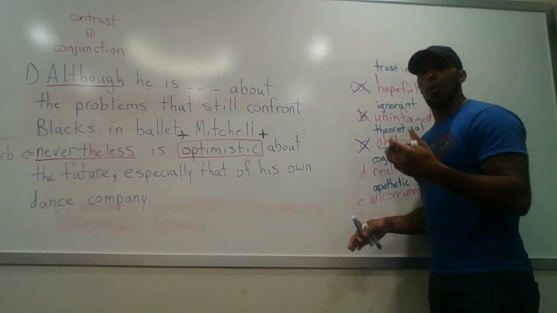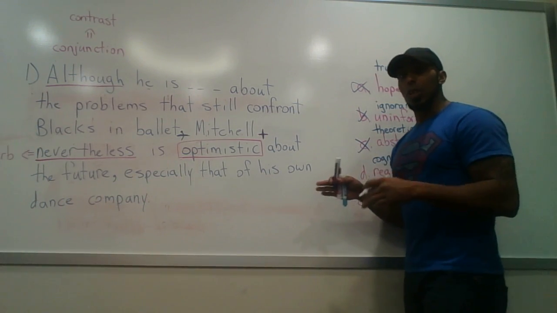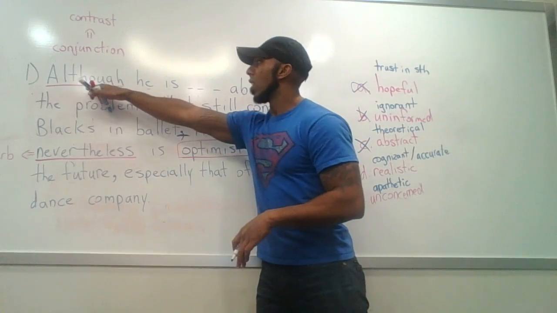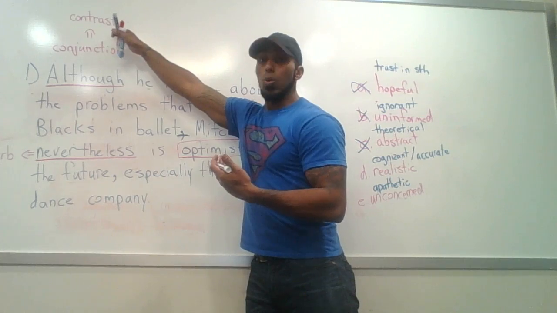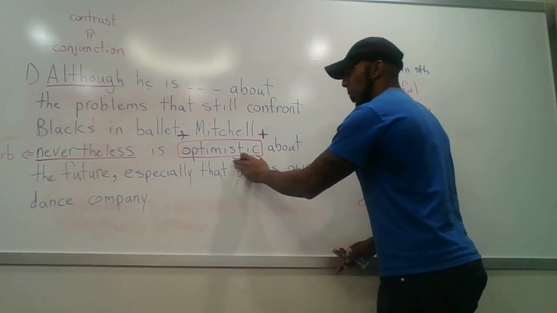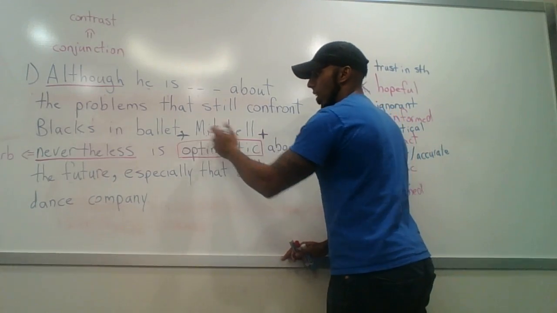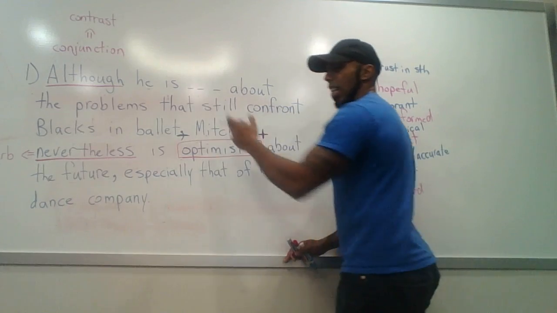And we remember why we're talking about that whole relation of positive and negative: frankly because we started the sentence with although, which is a conjunction that denotes some kind of contrast, right? So we have optimistic is positive, and so if this side of the comma is positive, that must mean that this side has to be negative.